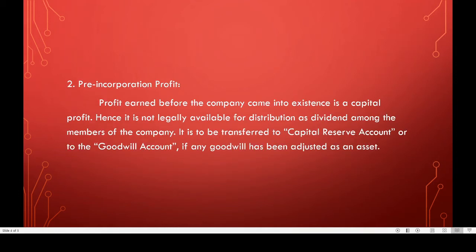Next, pre-incorporation profit. Pre-incorporation profit means profit earned before the company came into existence, right? So, hence it is not legally available for distribution as dividend among the members of the company. It is to be transferred to capital reserve account or to the goodwill account if any goodwill has been adjusted as an asset.